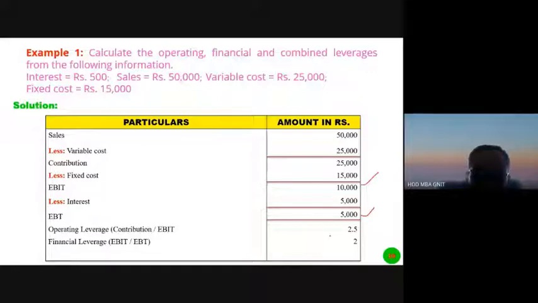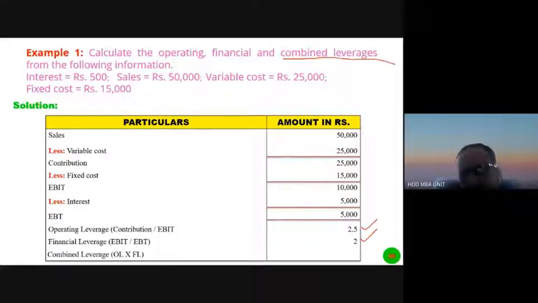Next, what is to be done? Combined leverage. How to calculate combined leverage? Simply operating leverage into financial leverage. When both the leverages are given, 2.5 is the operating leverage and 2 is the financial leverage. Combined leverage is equal to OL into FL, 2.5 into 2, then we get 5 as the combined leverage.